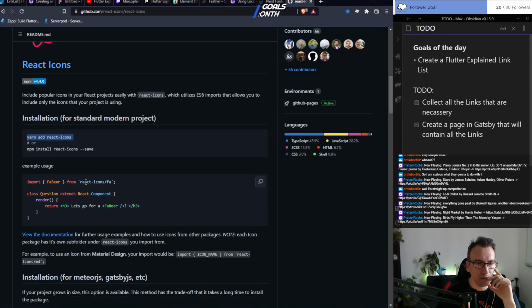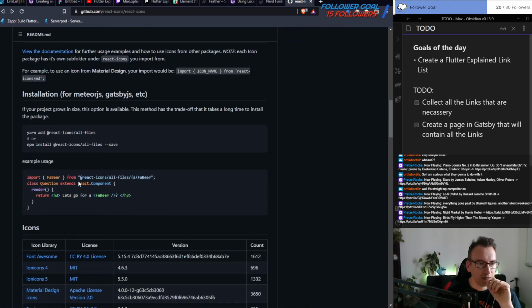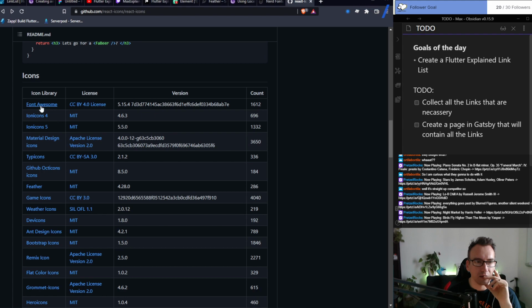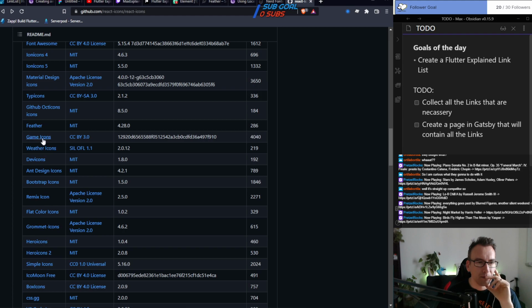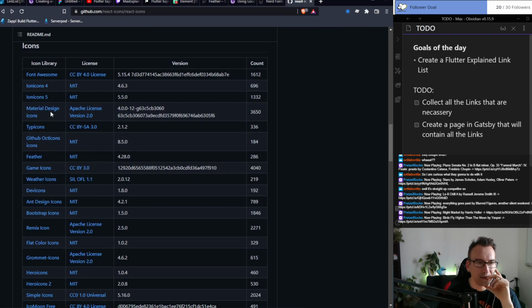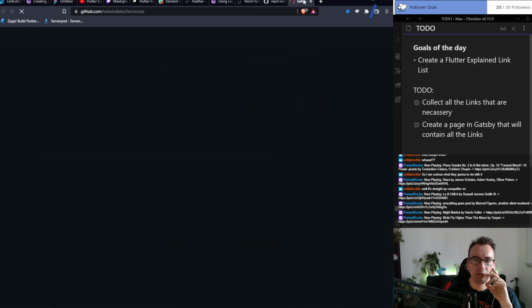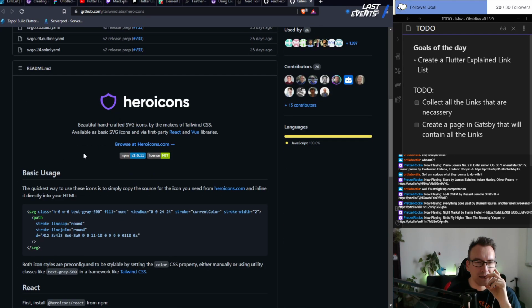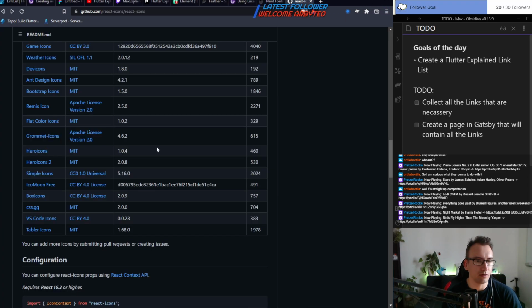So, and then we import some icon from React Icons FA. Okay. It's not about documentation. I want to know what icons. Okay, we have Font Awesome, game icons, blah blah blah. Game icons. Jesus. Ionicons and Font Awesome, type icons, Git. Hero icons, never heard. Search icons, so YouTube, not existent, sad.